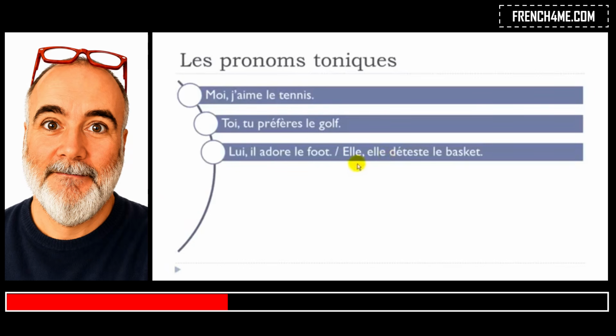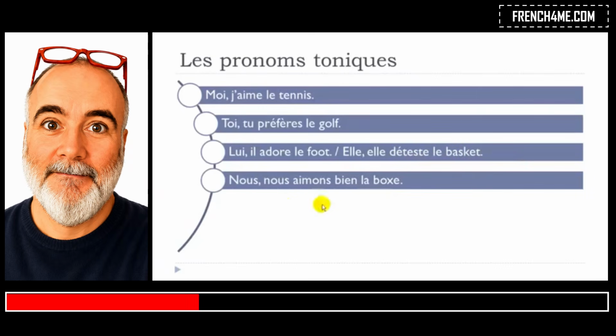Remember that in that case you want to insist, so you put the pronom tonique first. It does look the same as the pronom personnel here, but still, you get two different pronouns: the pronom tonique, and then the pronom personnel. Elle déteste le basket.